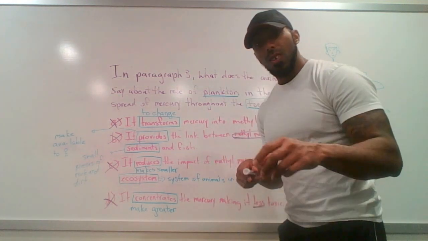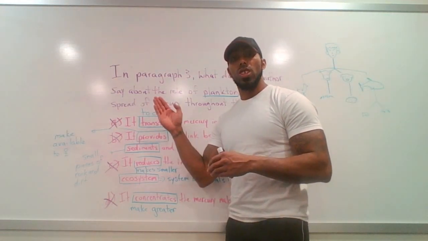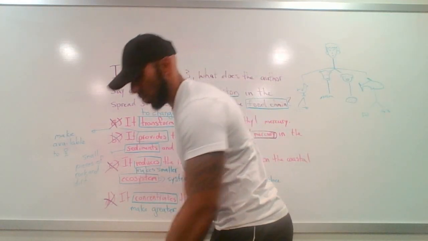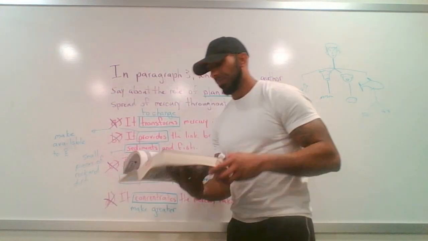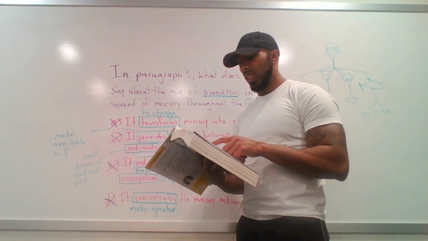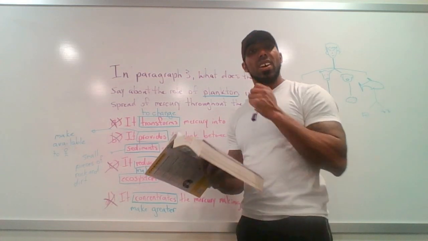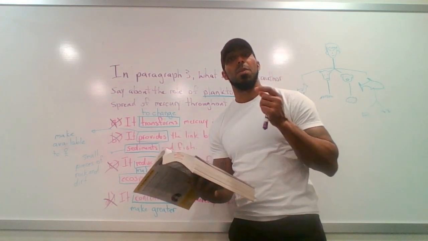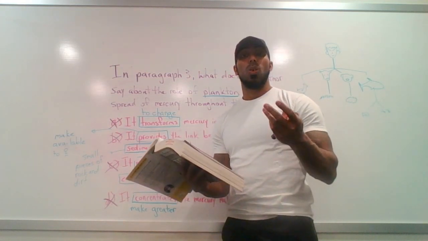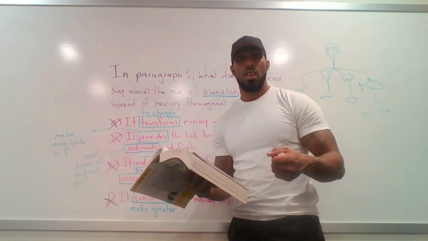Okay. Now, I'm going to read the paragraph to you that this question is from or pertains to. Okay. It's paragraph 3. Mercury particles released into air fall into these waterways and quickly enter aquatic food chain. Now, an aquatic food chain is another type of food chain. Where do you think an aquatic food chain is?